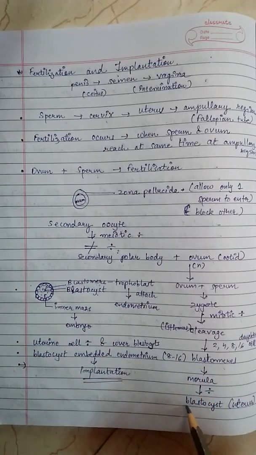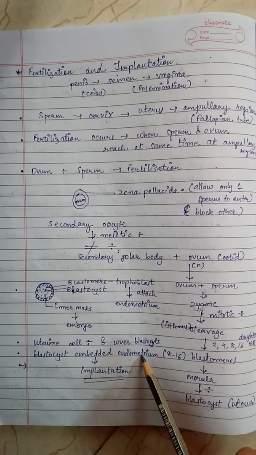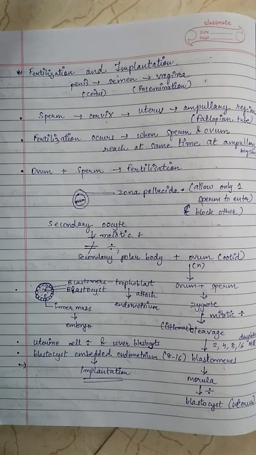This blastocyst, which is embedded in the endometrium, is called implantation, and it leads to pregnancy. Thank you.